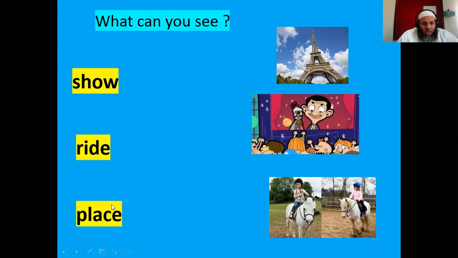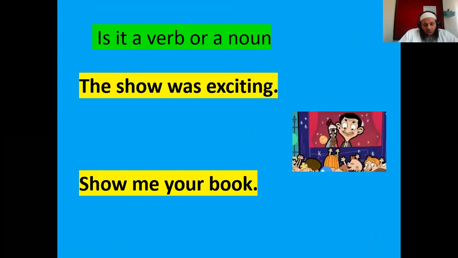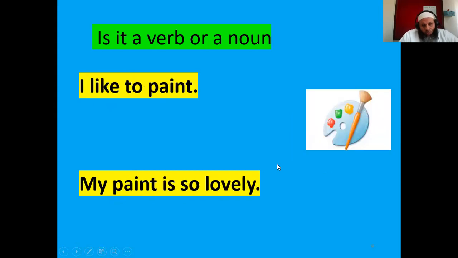The Eiffel Tower is a great place. So place here is a noun. Can you place the book on the table? Here it's a verb. So these words are used as both nouns and verbs. Here in these two sentences, when I say the show was exciting, the word show here is a noun. But when I say to you, show me your book, here the word show is a verb because I ask you to do something. What is it? It is to show me your book.